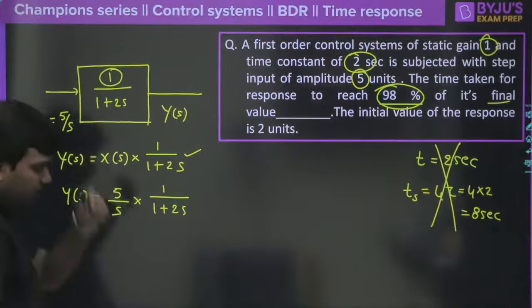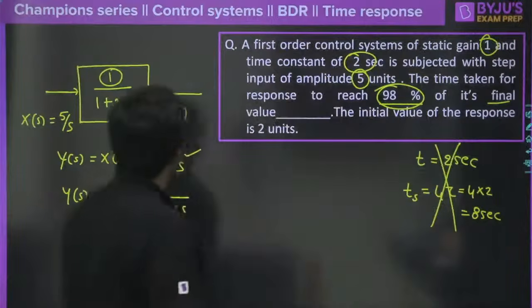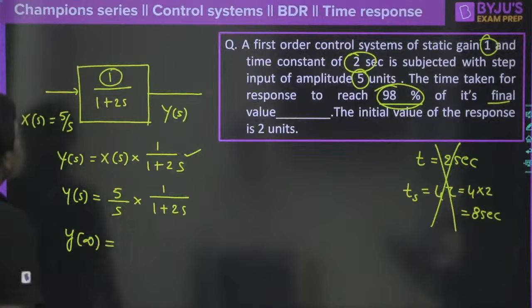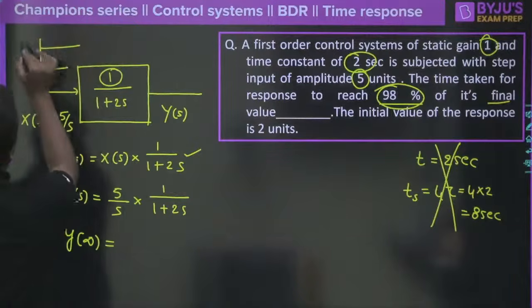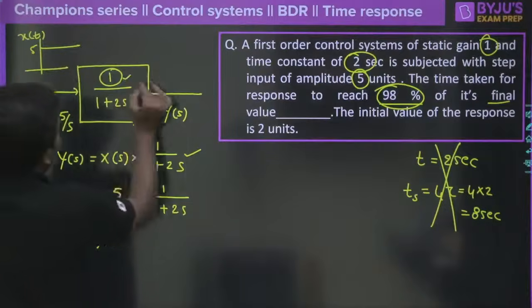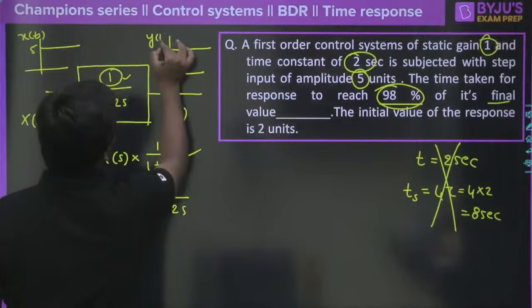Now what would be the final value of this? Any one of you? What is y of infinity now? Many people think like this. The step input we are applying here, so x of t we are applying with 5 as the input. Static gain is 1, so the output will also have to reach 5 into 1, that is going to be 5.